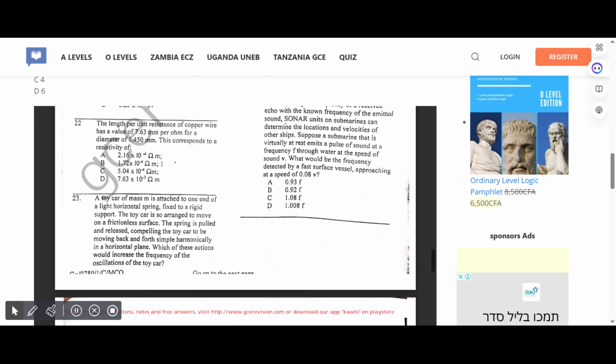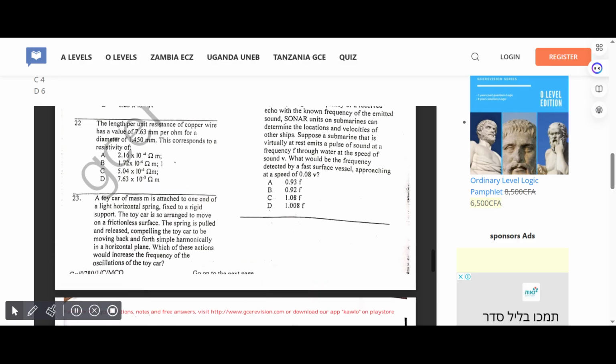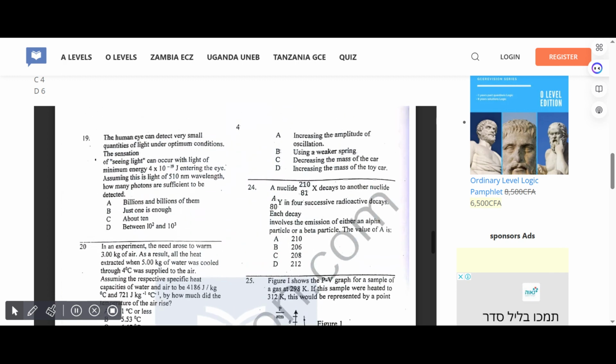A toy car of mass m is attached to one end of a light horizontal spring fixed to a rigid support. The toy car is so arranged to move on a frictionless surface. The spring is pulled and released, compelling the toy car to move backwards and forward simple harmonically in a horizontal plane. Which of these actions would increase the frequency of the oscillations of the toy car? Correct answer for 23 is C, decreasing the mass of the car.